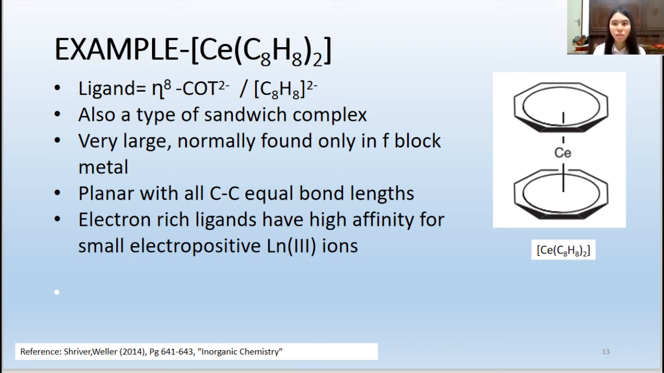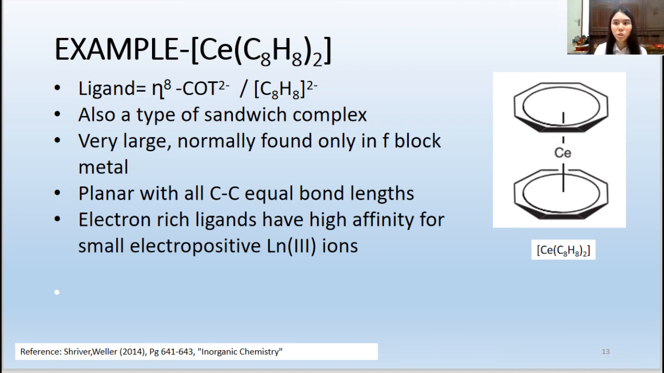This kind of complex is also known as a sandwich complex, as the cerium metal is bonded to 2 large COT2- ligands. As the COT2- ligand is very large, it can normally only be found in an f-block organometallic complex, as the f-block metal is large enough to accommodate 2 large COT2- ligands. In this case, the COT2- ligand is planar with all C-C bonds equal in bond length.